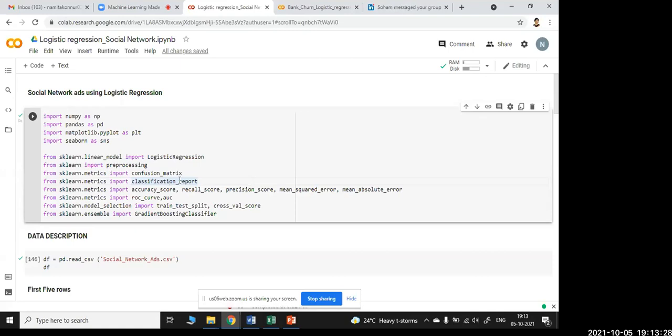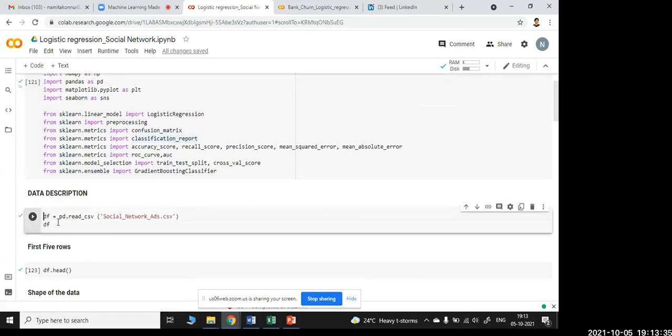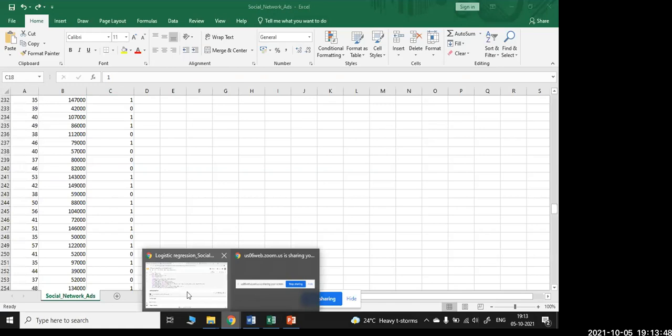So first thing what we do is I'll be defining the data as df, where I'll be loading the data set of this social network ads. Here my file name is social_network_ads, where this data set I'll be loading into my Google Colab notebook.